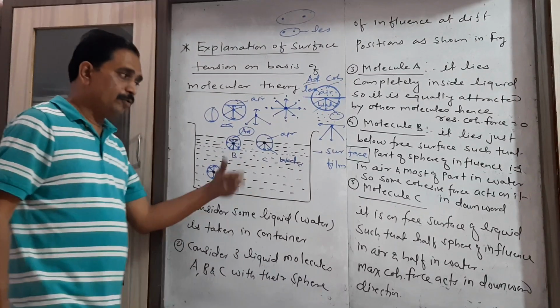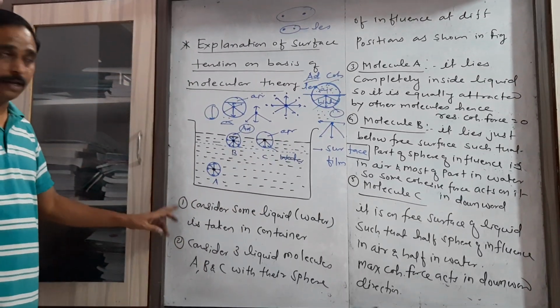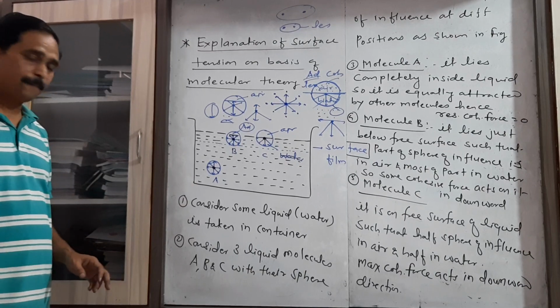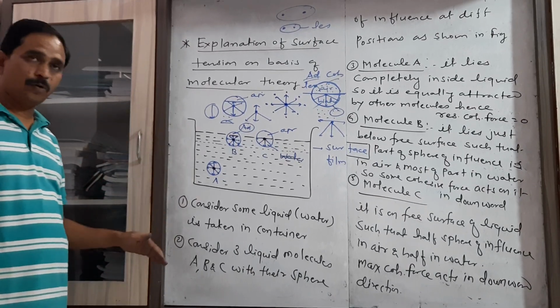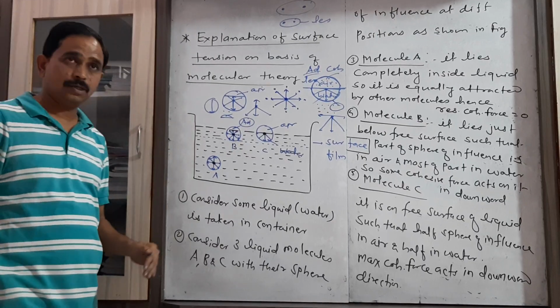So in order to move further, let us quickly revise. We just consider a liquid which is taken in a container. Consider three liquid molecules with their sphere of influence at three different positions.